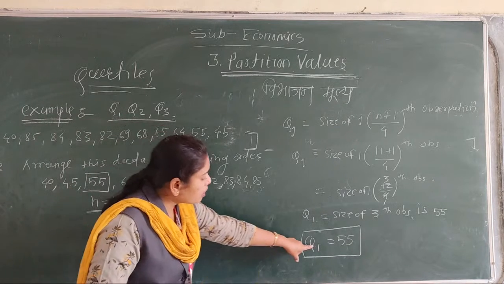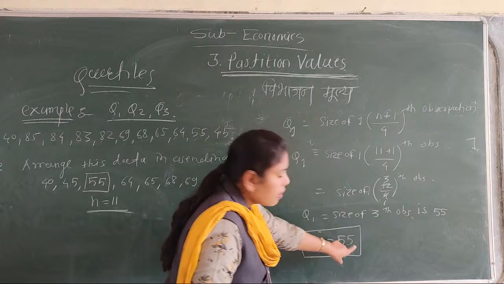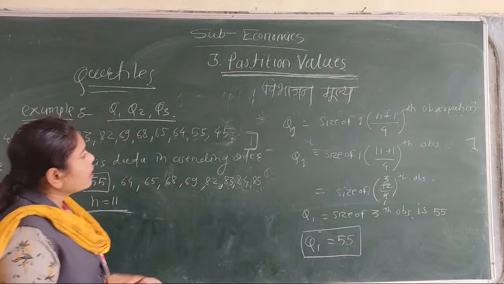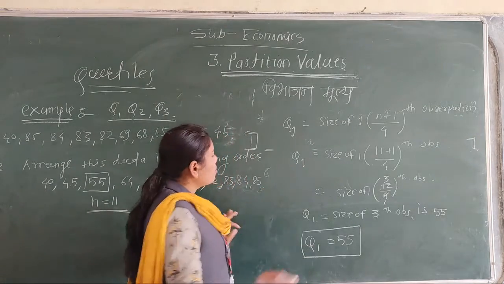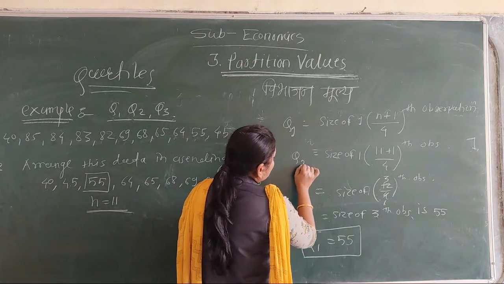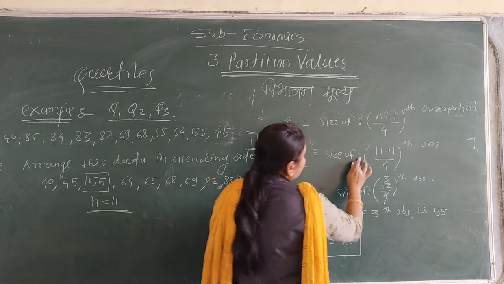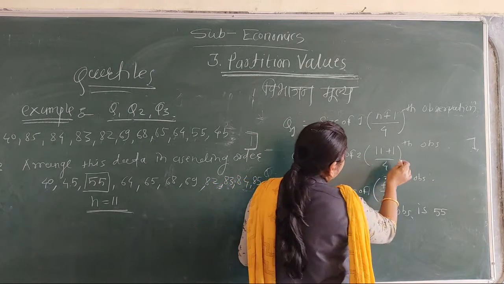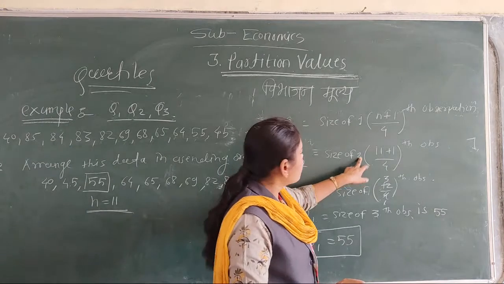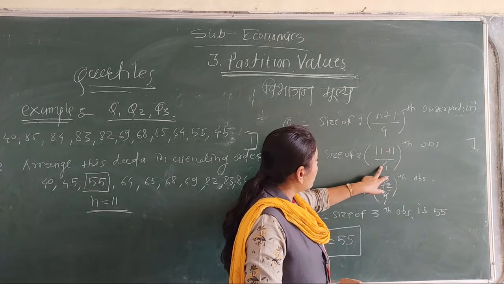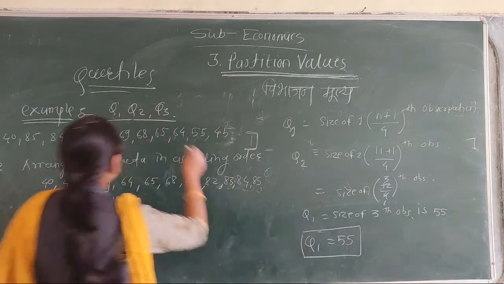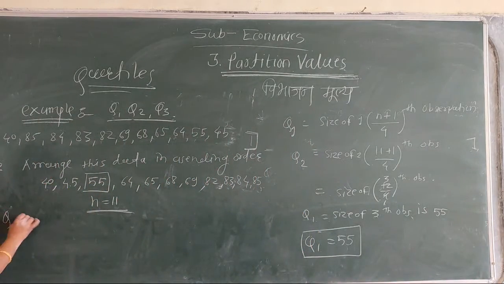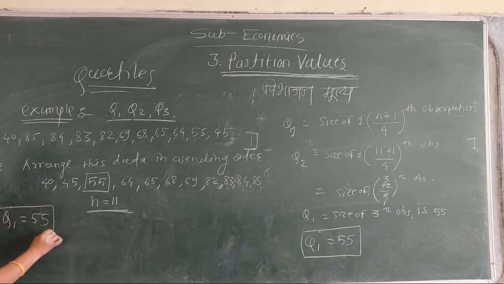Q1 is equal to 55. It is the final answer of Q1.